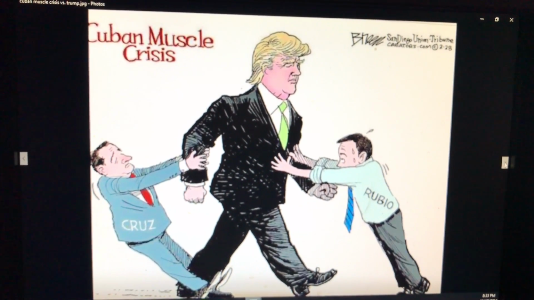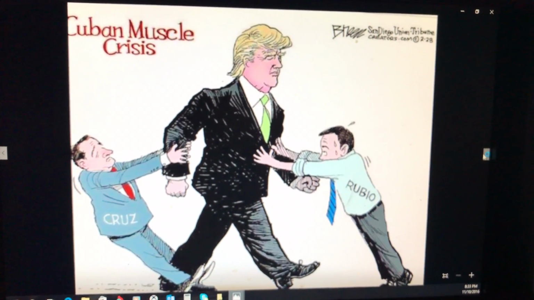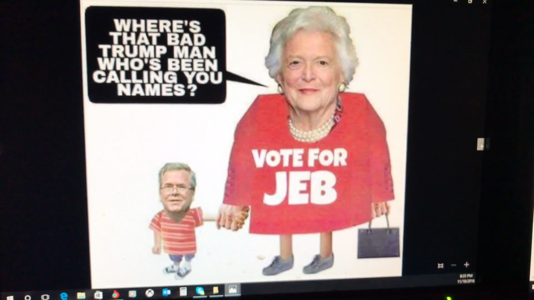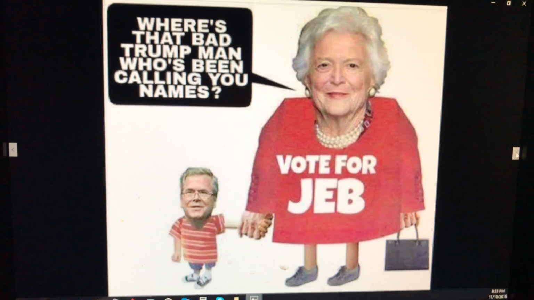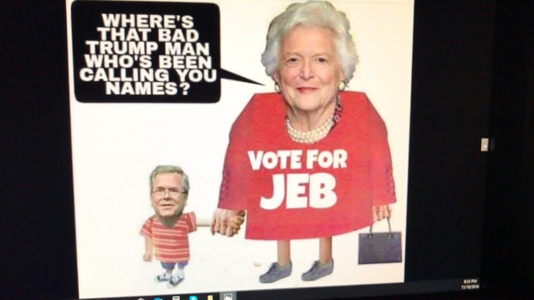I like that one. When he was running against Rubio and Cruz, I was having a lot of fun on Facebook. I think I got banned from Facebook for 72 hours or something like that. And this was when Jeb was saying that when Trump was attacking him. You remember that part where Trump said, yeah, your mother should have been running. Oh, man, that was funny.